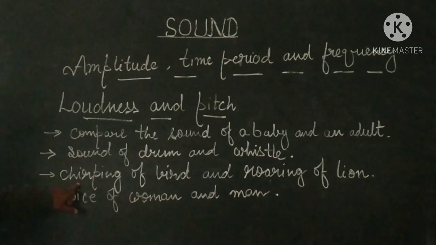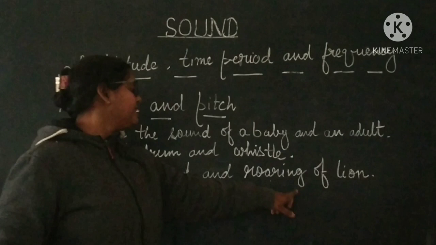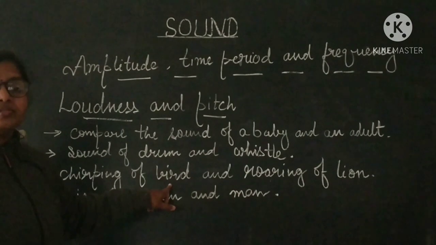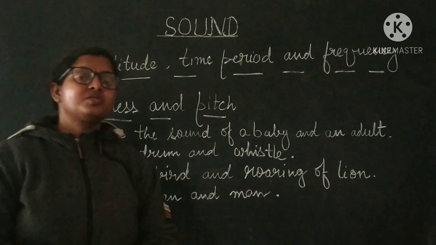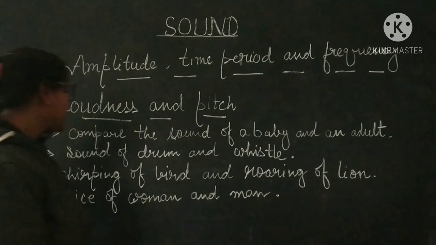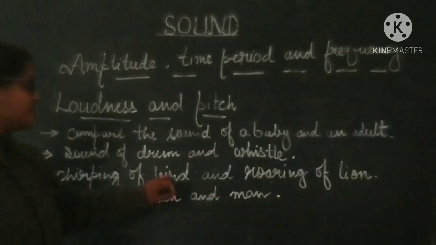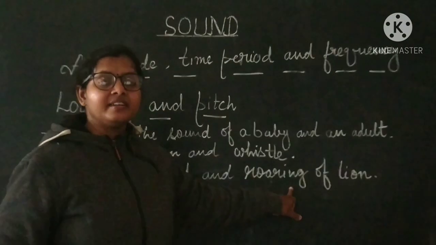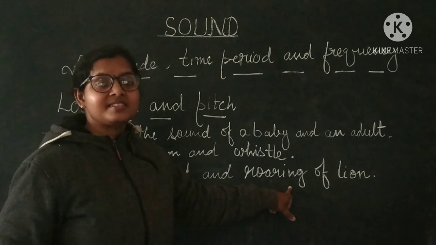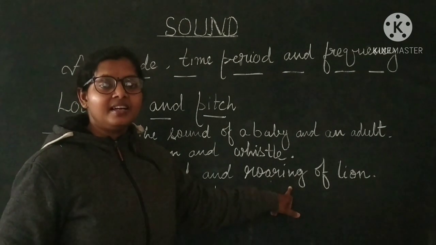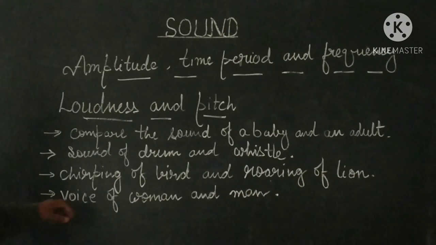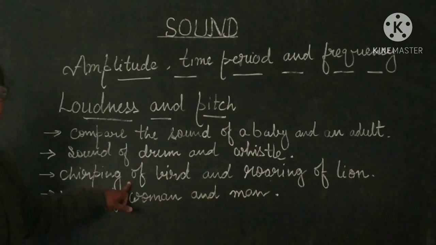In the case of chirping of a bird and roaring of a lion, for the chirping of a bird, frequency is higher, so its pitch is higher and shrillness is in a good amount, while amplitude is less. In the case of the roaring of a lion, frequency is very low and a roaring voice comes out because amplitude is higher. So loudness is very high and shrillness is less, or a bass sound is produced. And in the case of chirping of a bird, frequency is higher.